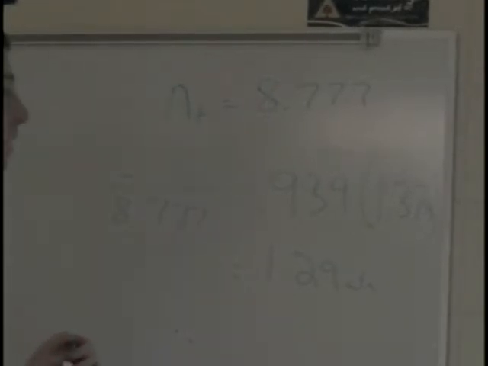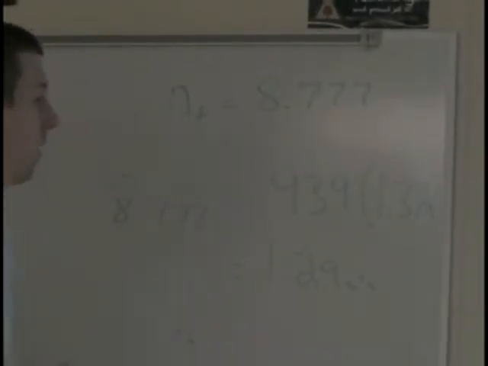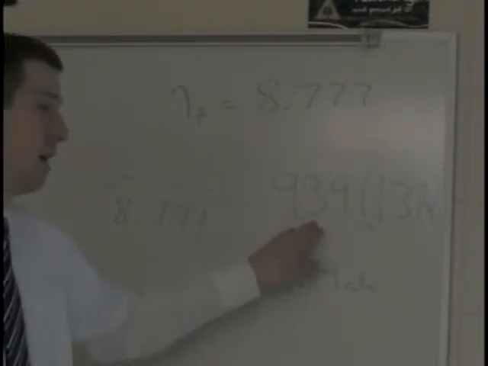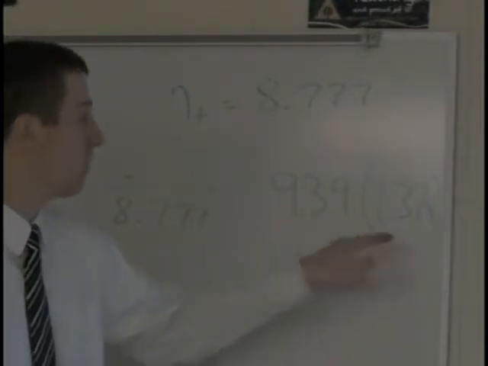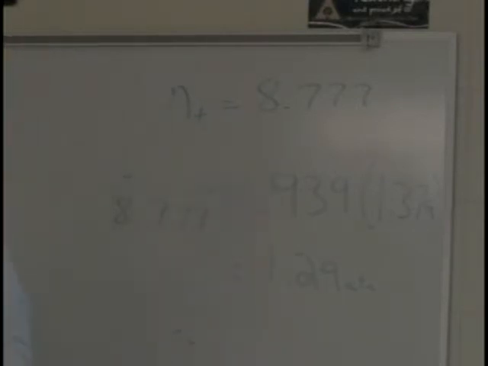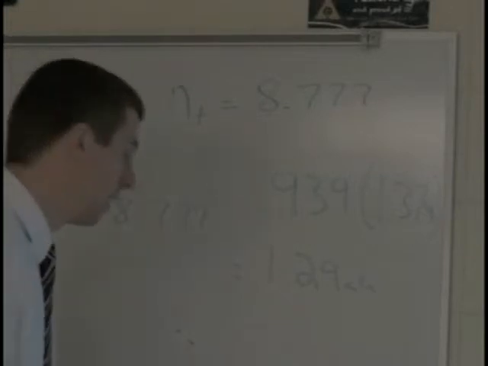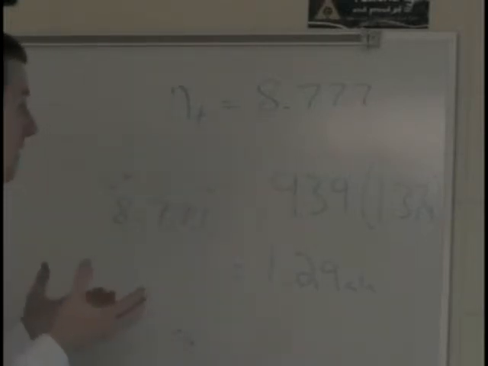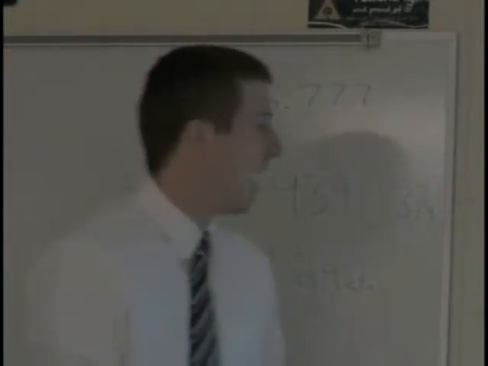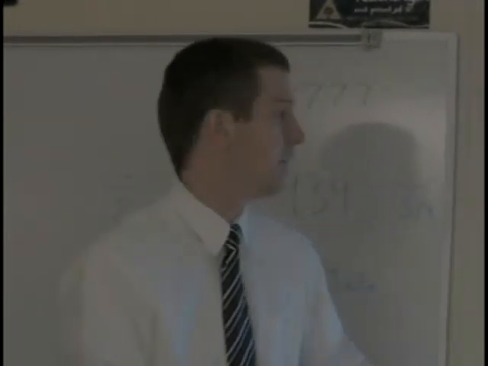And lastly, if I wanted to find the propane's mole fraction, I would take 0.116 divided by the 8.777. That would give me a number here, multiplied by 1.37 atmospheres, and I'd end up with 0.0181 atmospheres for my partial pressure there. Again, a simple way to check and make sure that it makes sense is to see if all the partial pressures add up to the total of 1.37.